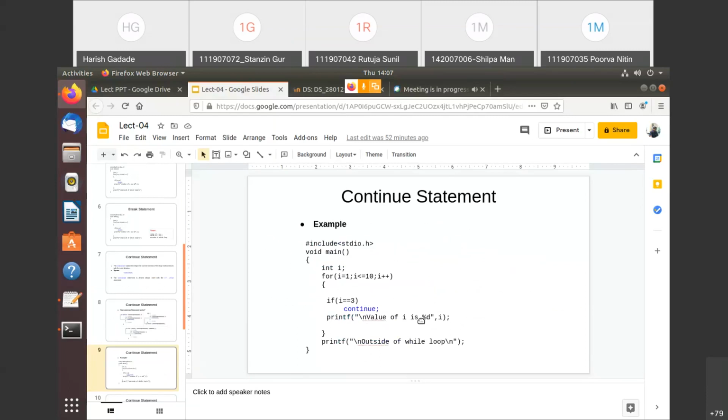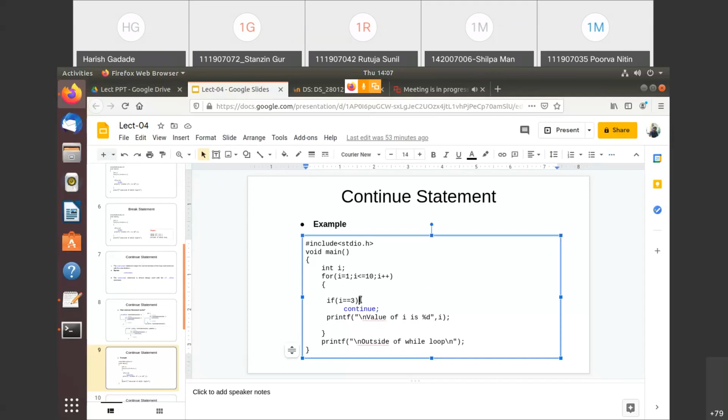So see this example, what we did here. That same example I have taken, but instead of that break I have just written continue. Now here I equals 1, the condition is not true, so it will execute this. Again I is 2, so again this will be executed, and when I becomes 3, it will come here, and when I equals 3, this will not do anything. This will simply skip this iteration, and it will go for the next value, so then I becomes 4.